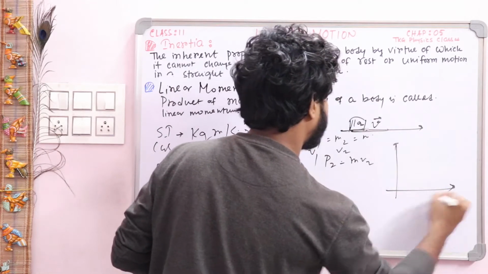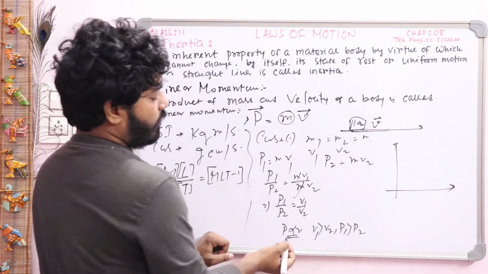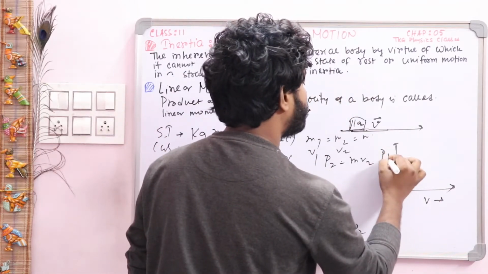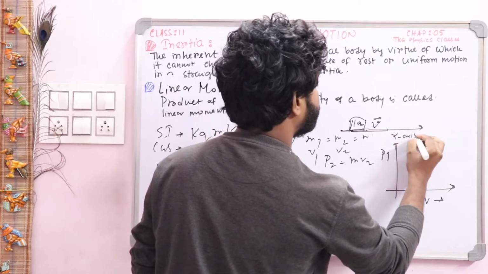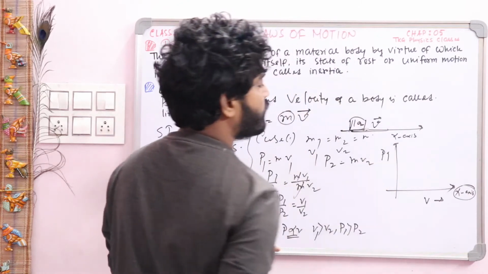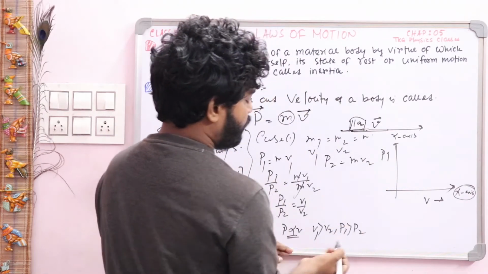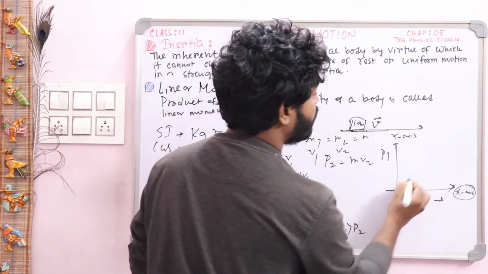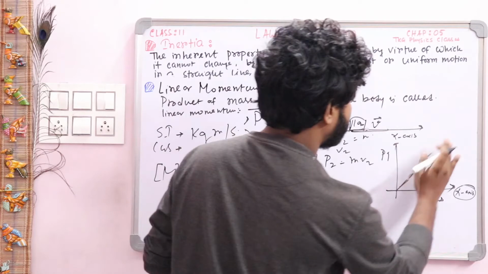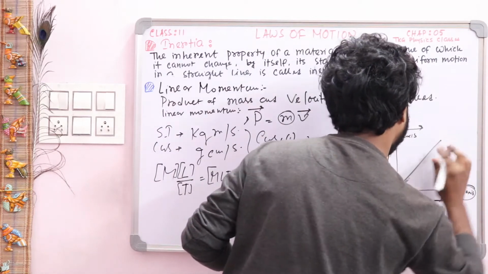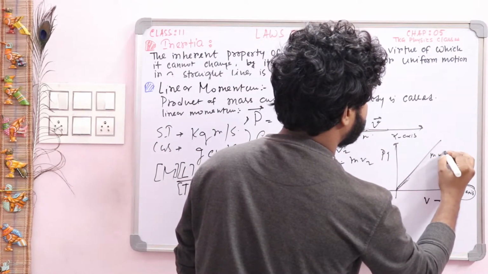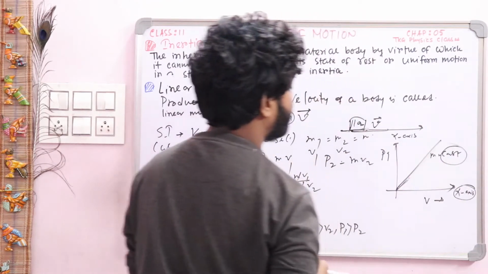So draw it, that is the graph of P versus V. Obviously V will be along the x-axis and P will be along the y-axis. The independent coordinate is along the x-axis and the other one is along the y-axis, and P is directly proportional to V, so the graph will be a straight line passing through the origin. This happens when the masses m1 and m2 are equal to m, that is, mass remains constant. So this happens when mass m is constant.